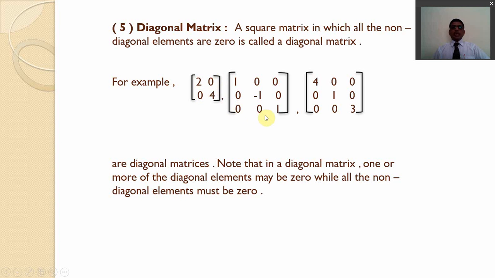Second example, a matrix 3 by 3, in which 1, -1 and 1 are the diagonal elements and all non-diagonal elements are 0. Another example has 4, 1, 3 as the diagonal elements and non-diagonal elements are 0. Note that in a diagonal matrix, one or more diagonal elements may be 0 while all non-diagonal elements must be 0.